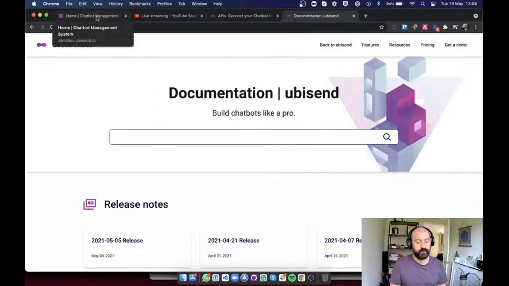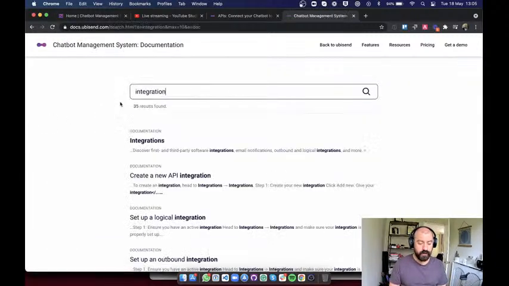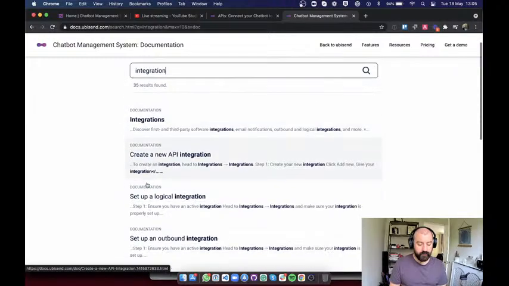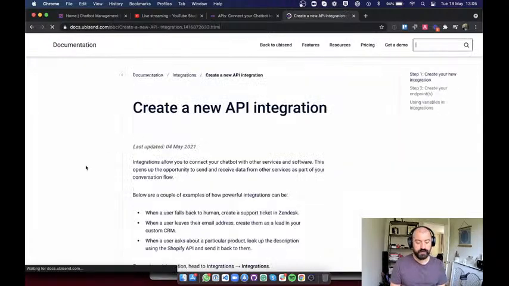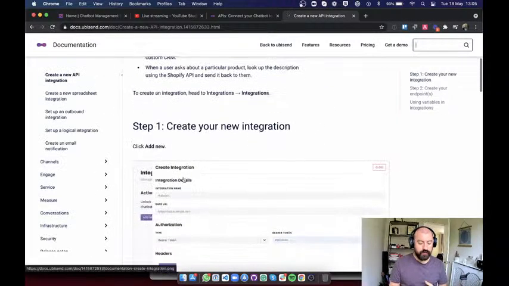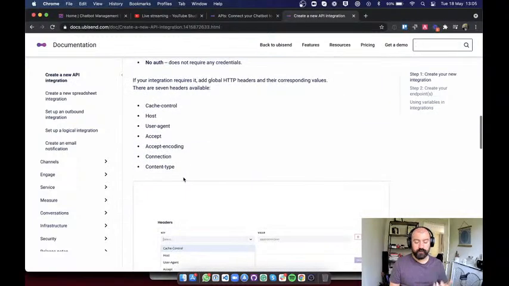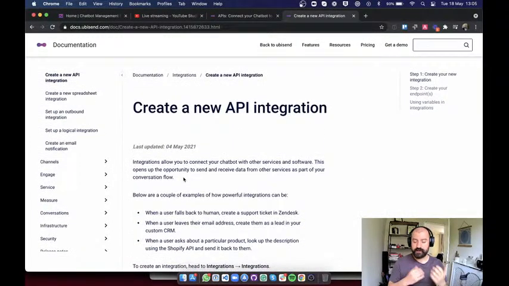So if you go to docs.ubisend.com, if you already have a ubisend platform license, you can go in here and look at integration, and you'll learn about the way to create an integration, which is, if you follow it, incredibly simple. And we'll go through this today within the next 45 minutes, and hopefully I can get to a certain point where we are collecting lead information from the bot, and sending it to an external piece of software.